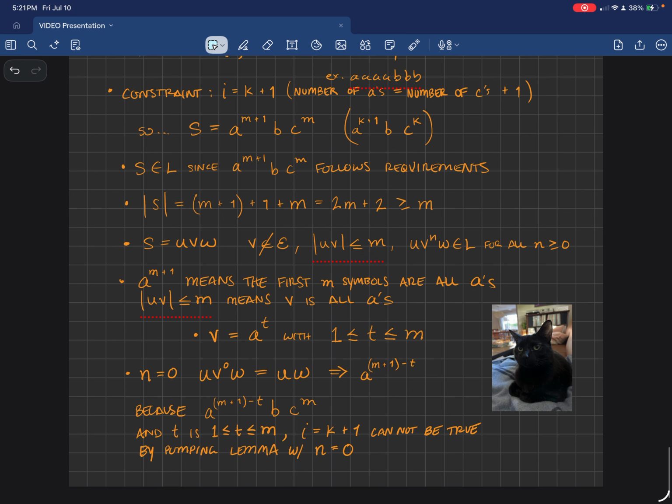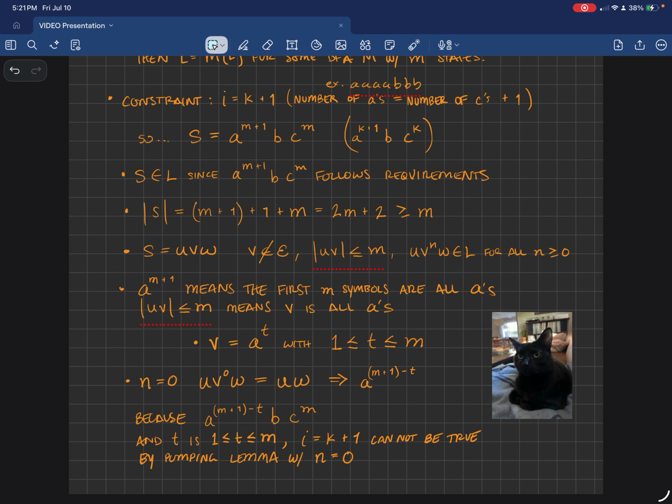So, A to the M plus 1 means the first M symbols are all A's. The length of UV less than or equal to M means V is all A's.